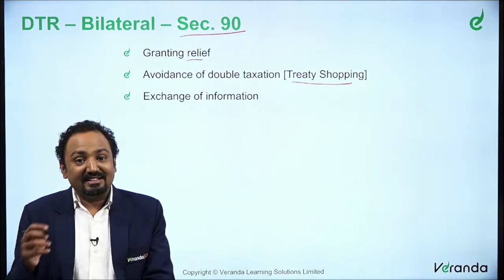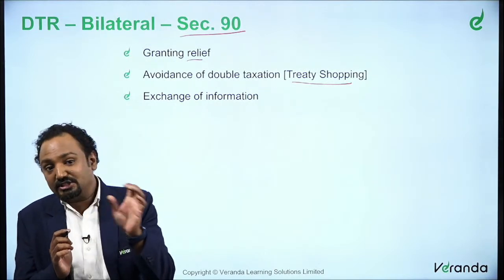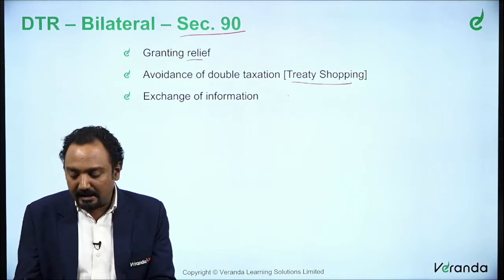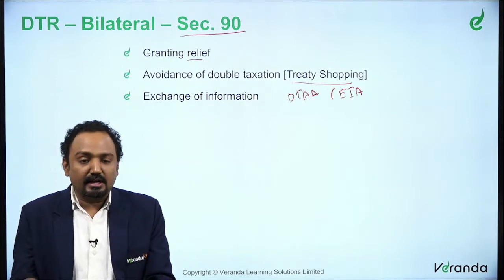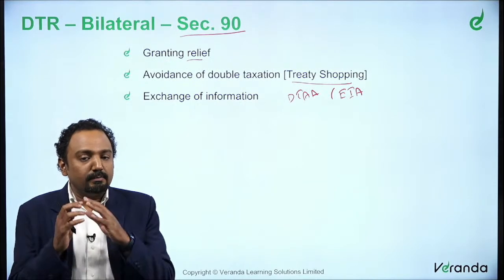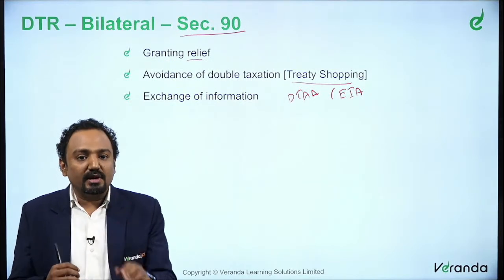The third one is exchange of information. There are certain agreements, as we said, the double taxation avoidance agreement called DTAA. You also have an agreement called the exchange of information agreement. Such agreements are primarily for the sake of exchanging information from one country to another country.